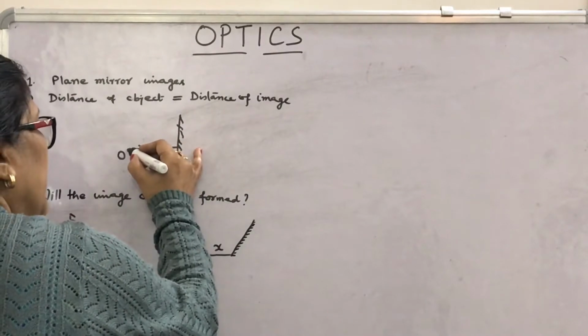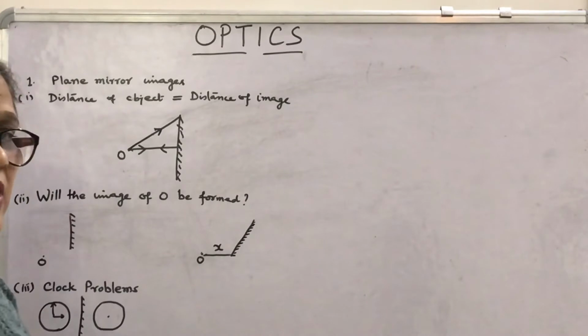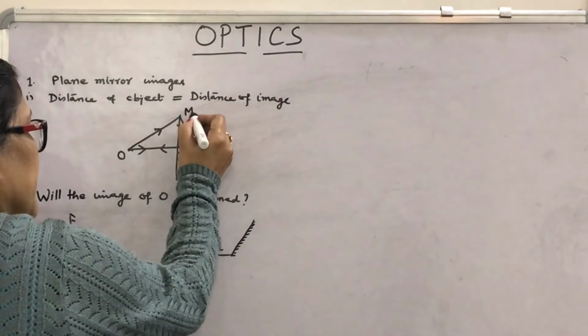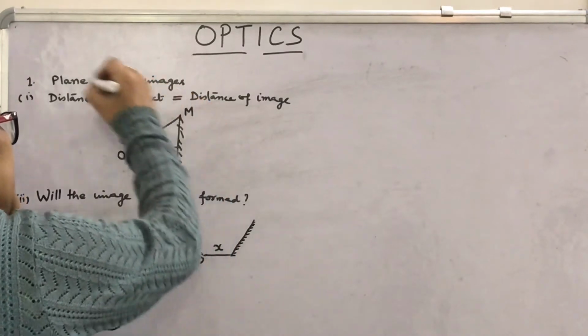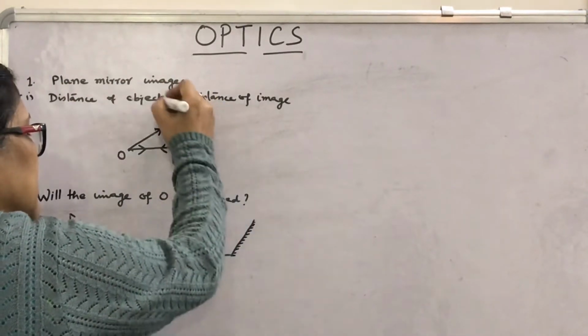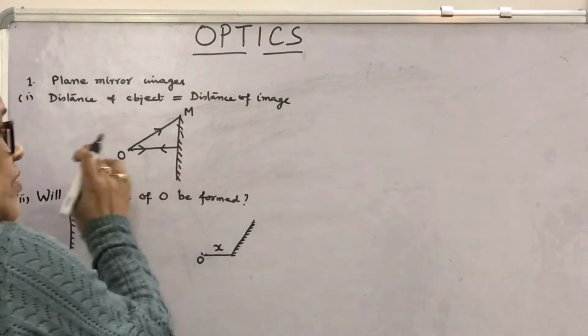Another ray you can have at the mirror like this. This incident ray at this point of incidence M will be reflected in such a way that on extending back, this ray and this ray will meet at a point which will be the image of O.